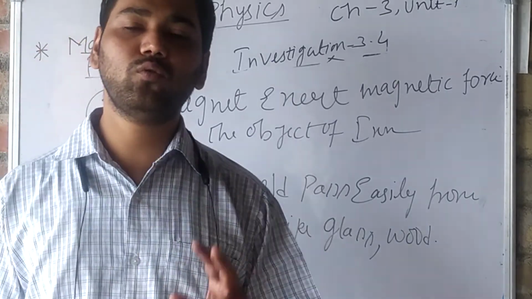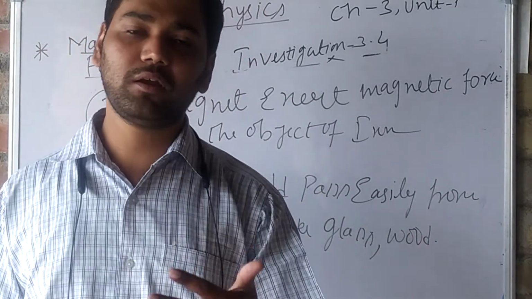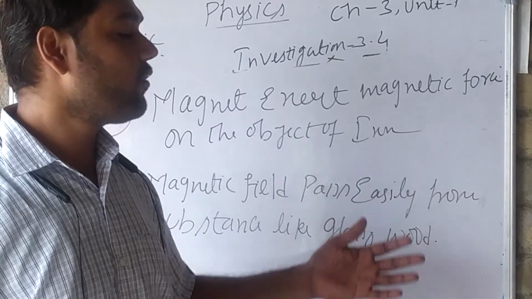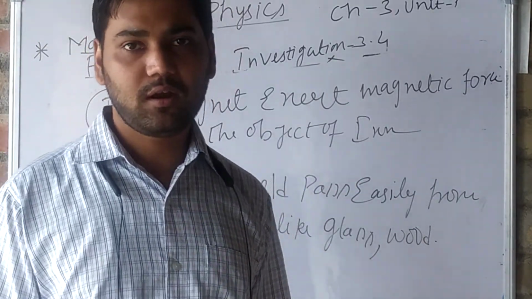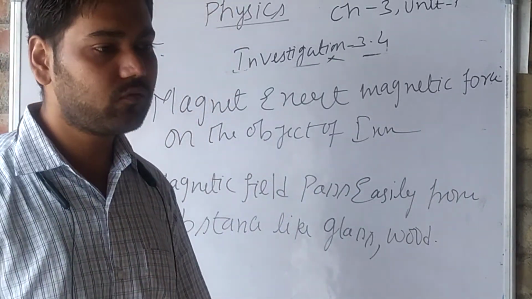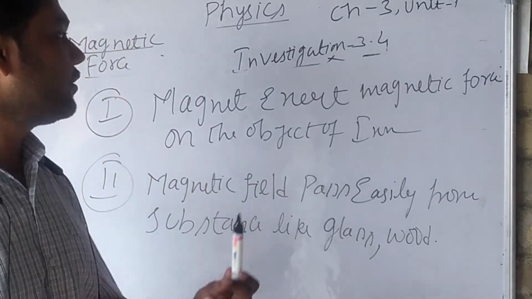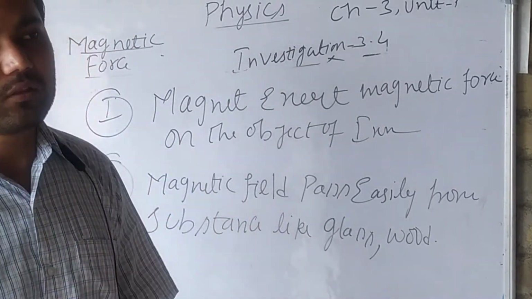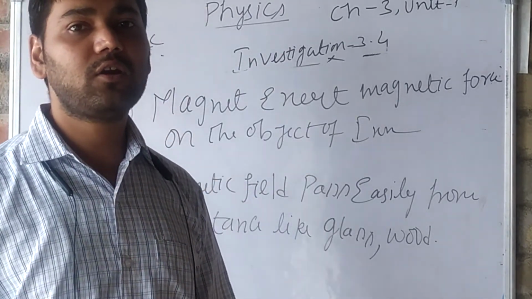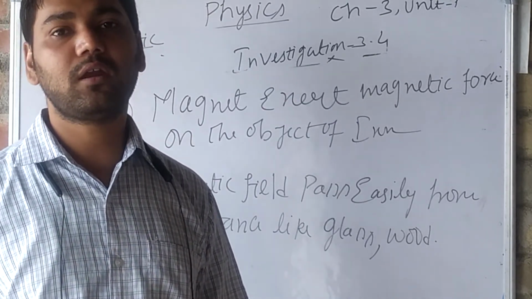So by taking these two experiments, we have concluded these points. So what is magnetic force?